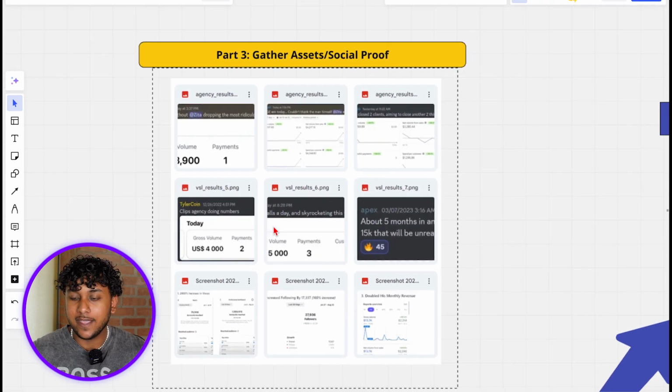I would recommend that if you're just starting your business or you already have your own business, literally create a Google Drive folder and just put all the social proof and results that you've gotten for yourself, for clients, students, whatever it is, put it all into this Google Drive.